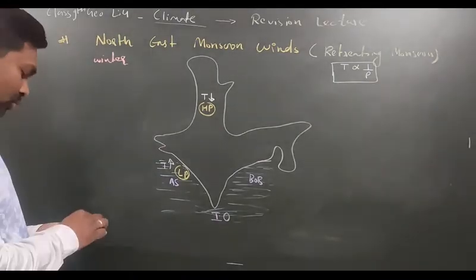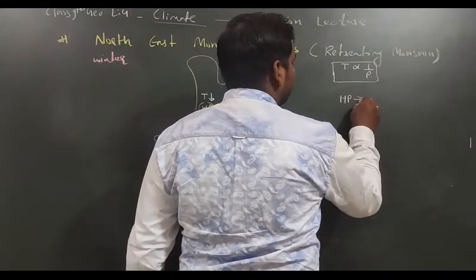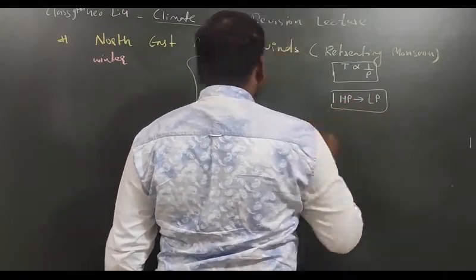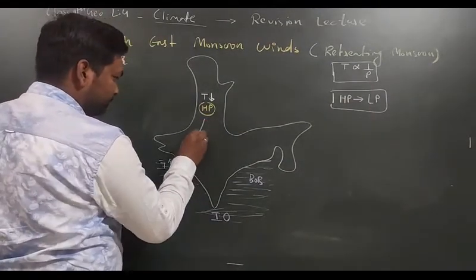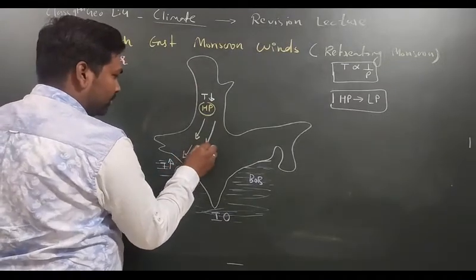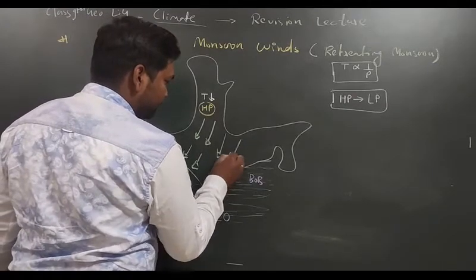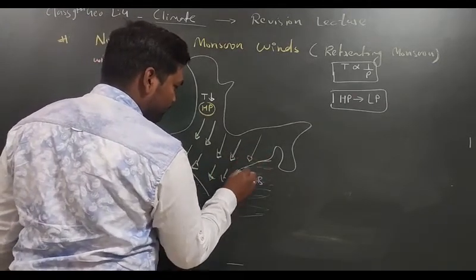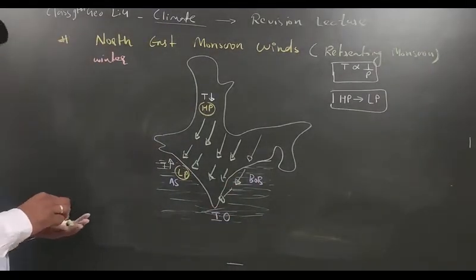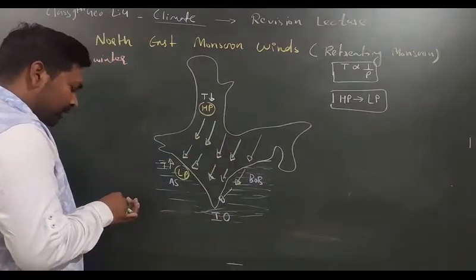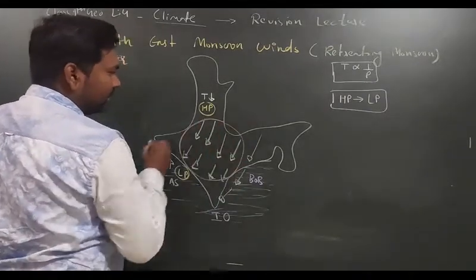Okay, so high pressure to low pressure we have here. Now we also know from the last part, I have told you, wind always moves from high pressure to low pressure. So here the direction of the wind will be from high pressure to low pressure, like that. Fine. Now here you can see the maximum portion of the wind is passing through the land area.